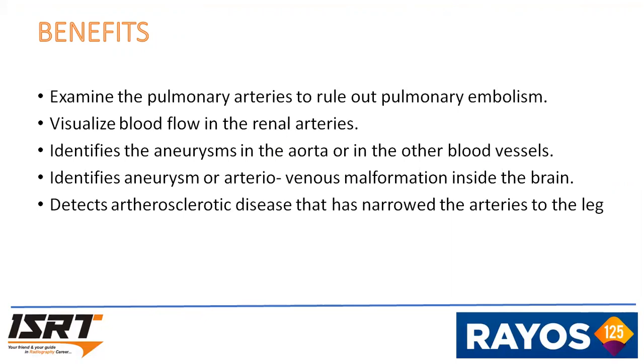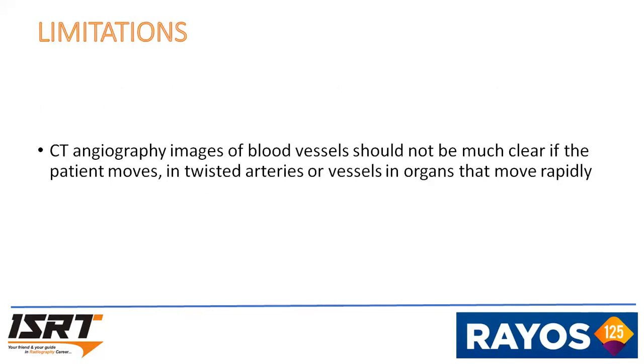The benefits are: examine the pulmonary artery to rule out pulmonary embolism, visualize blood flow in renal arteries, identify aneurysm in the aorta or in other blood vessels, identify aneurysm or AVM inside the brain, and detect the atherosclerotic diseases that have narrowed the arteries to the leg. Limitations of CT angio: the CT angiography images of blood vessels will not be clear if the patient moves, in twisted arteries, or vessels in organs that move rapidly. Thank you.